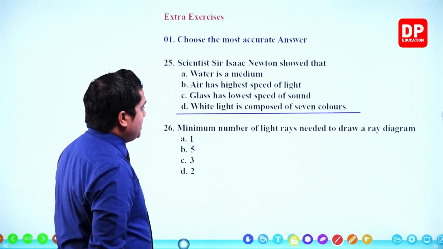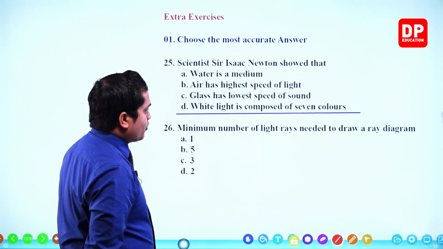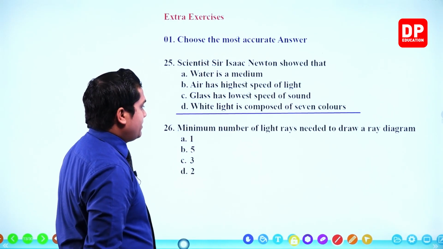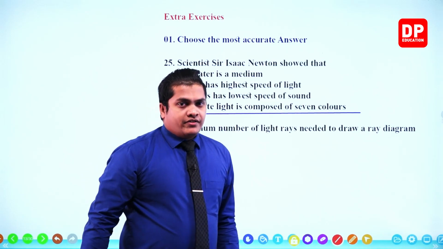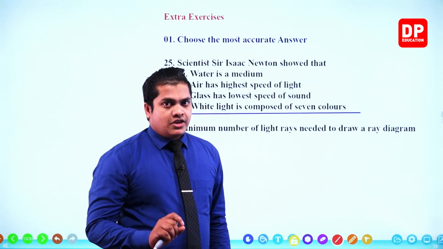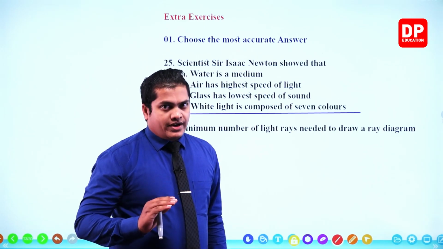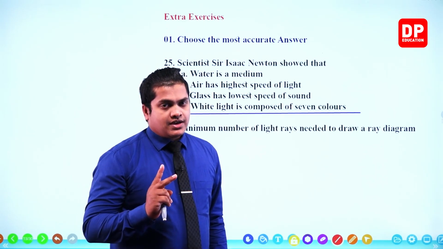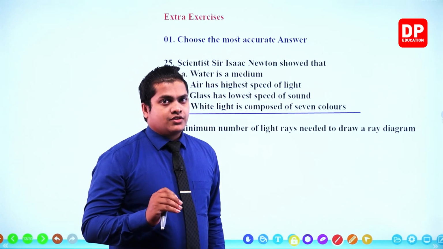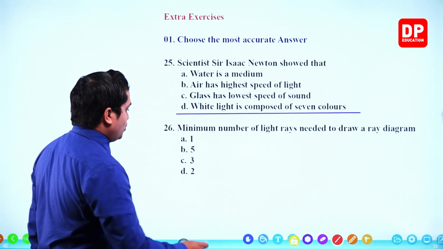Next one. Minimum number of light rays needed to draw a ray diagram. Very simple, my dear children. At the point of intersection, we create the image within a plane mirror image. So to draw a ray diagram, 2 light rays are enough. At the intersection, we can create the image. So 2 is the answer.